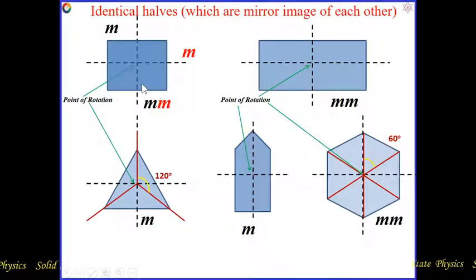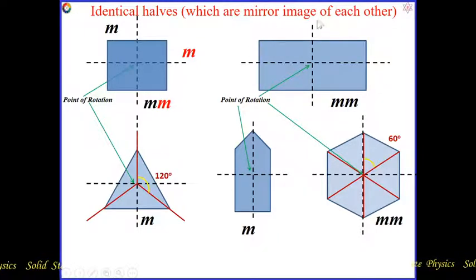And finally we can say that this object has two mirror lines possible, that is M and M. So for this object we can write M and M. That means this object has one line which can divide the object into two half-fills, and another line, perpendicular to the initial one, can also divide the object into two identical half-fills. Only for that it is represented by MM.